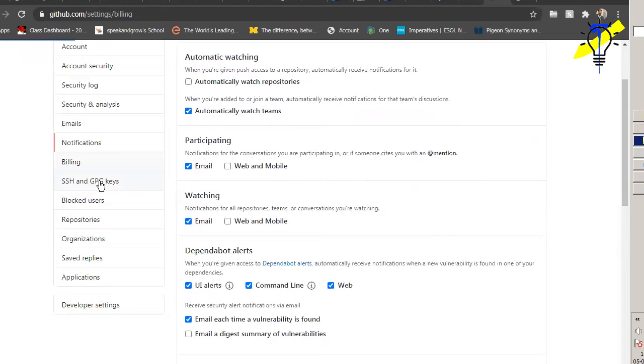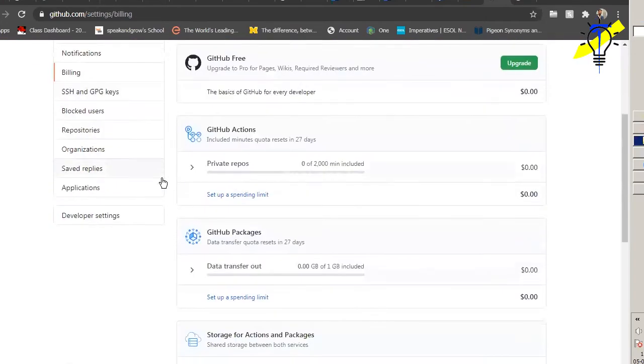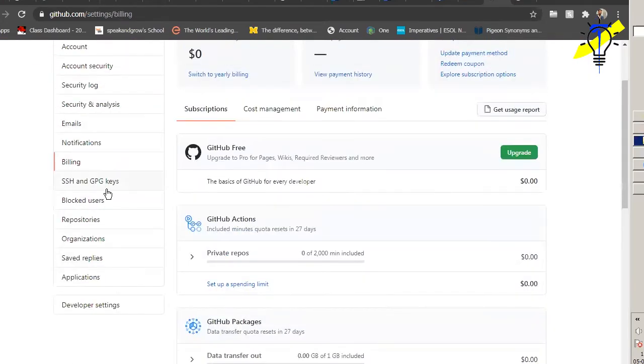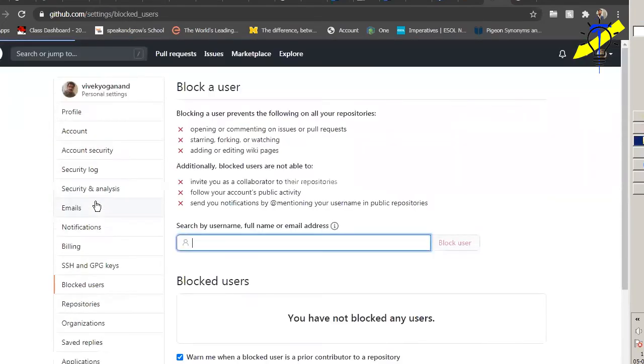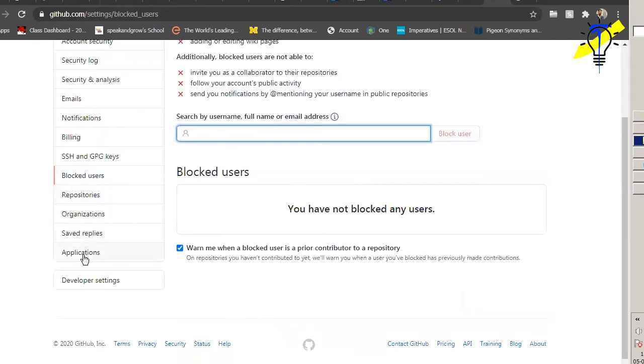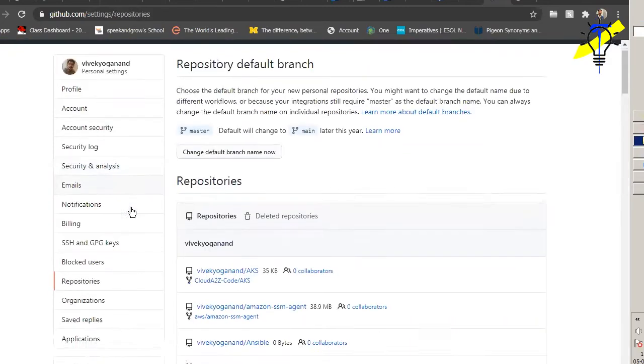There's one option I will show you. That is webhook. If you enable that with your SSH key, then it will not ask you the authentication repeatedly.